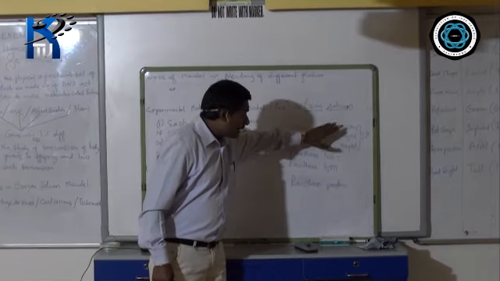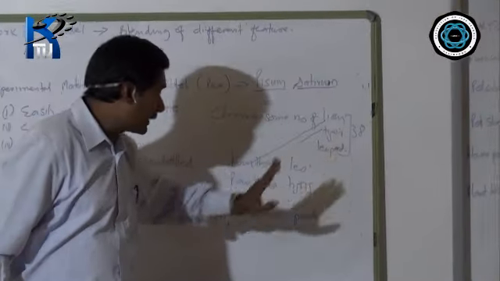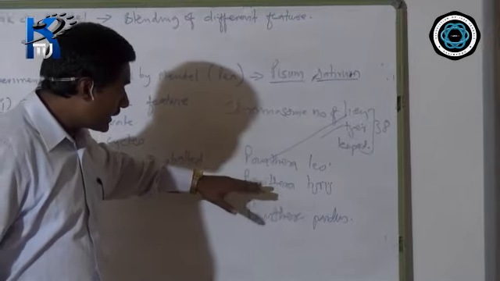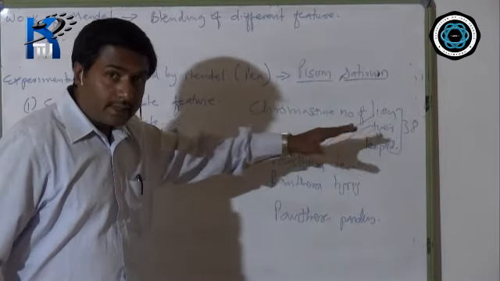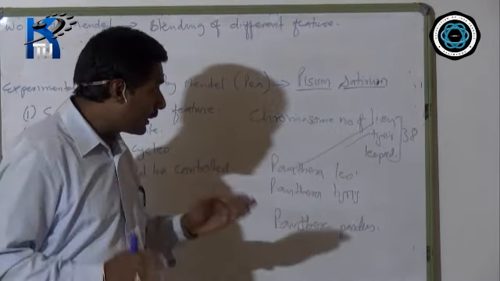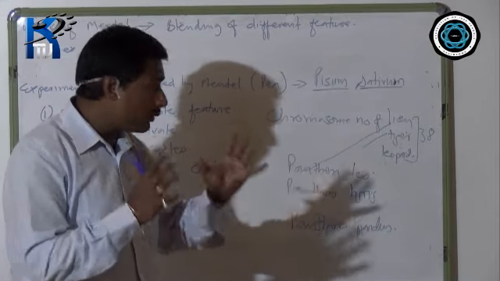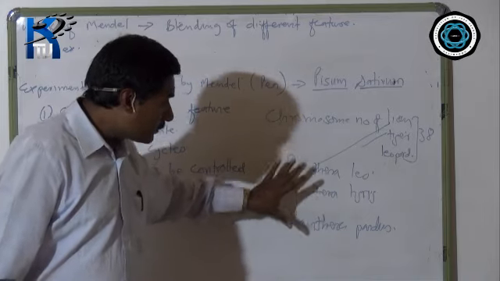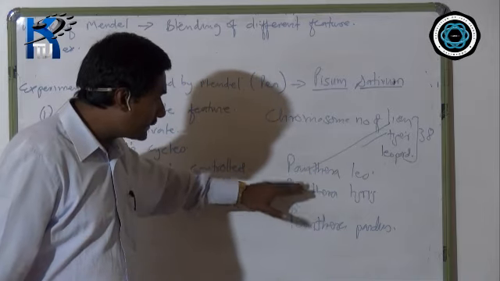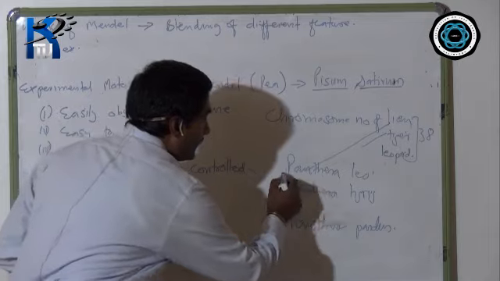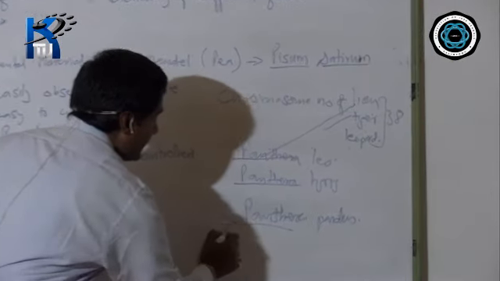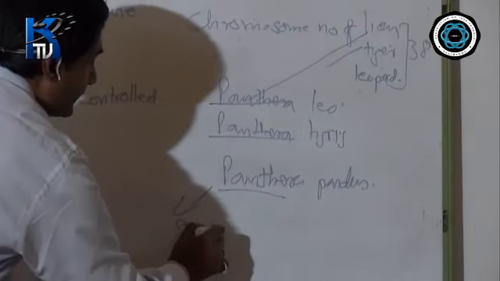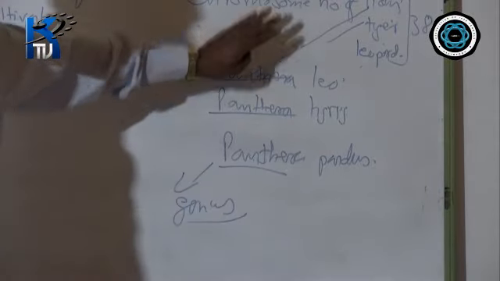The chromosome number of lion, tiger and leopard is 38. But genetically they look different from one another, you are able to mark out how a lion looks like, how a tiger looks like, and how a leopard looks like. Now if you see their scientific name, Panthera, genetically this is the genus.